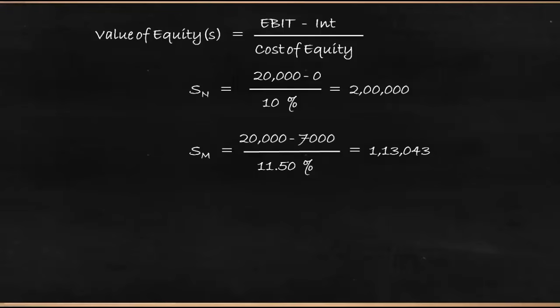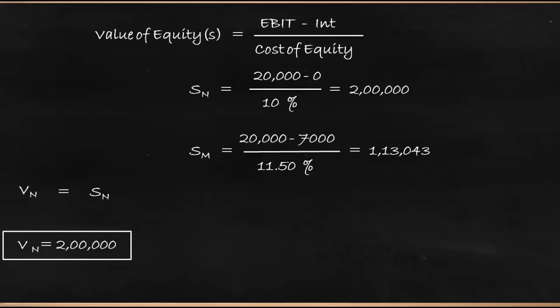Now let us calculate the value of firm N, which is nothing but S of N. Only the value of equity is the value of firm N, which is 2 lakhs. Whereas the value of firm M is the value of equity plus the value of debt, that is 1,13,043 plus debt of 1 lakh.